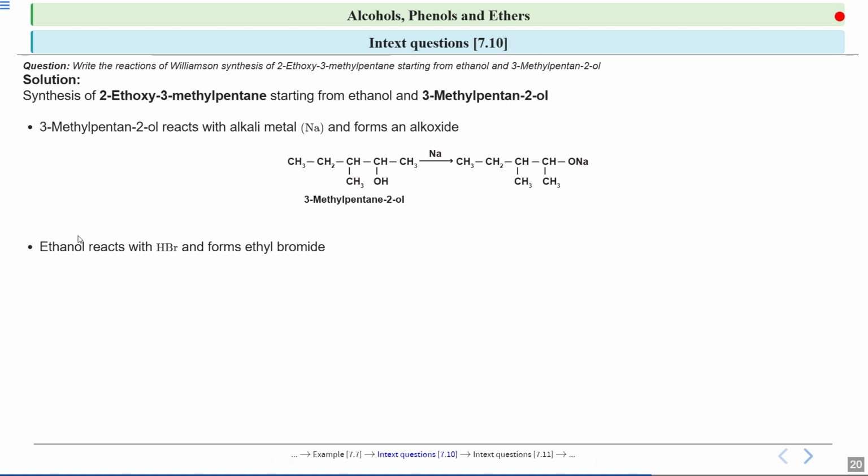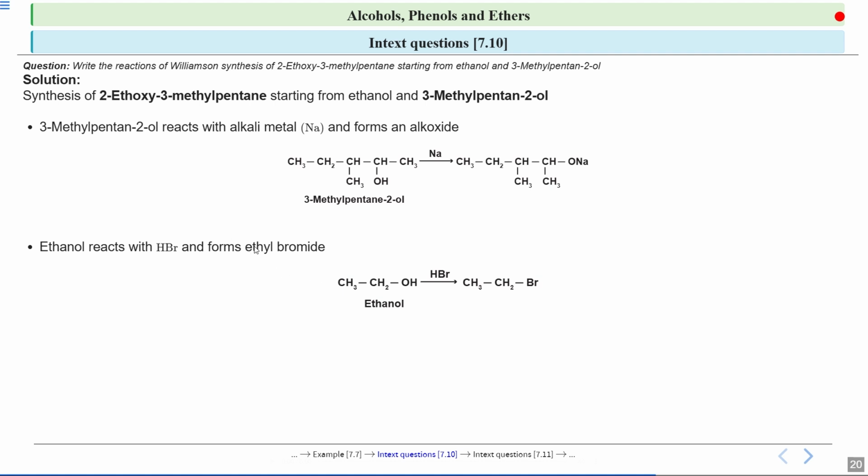Now what will happen? Your ethanol will react with HBr to form ethyl bromide. So see over here, you have ethanol, this CH3CH2OH. When it reacts with HBr, you will get ethyl bromide, that is CH3CH2Br. That is, this OH group over here will leave.